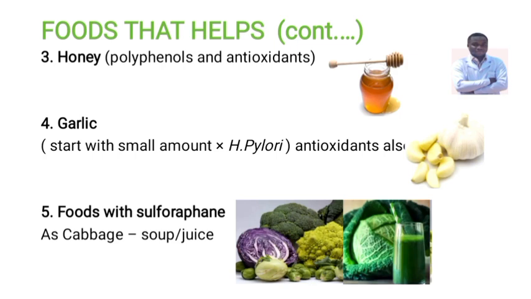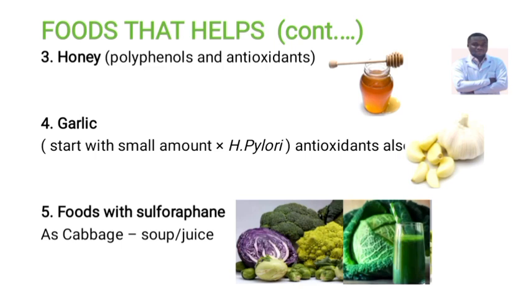And this sulfur we can call glucosinolate. These glucosinolates destroy the Helicobacter pylori. Therefore, this glucosinolate or sulforaphane, this kind of sulfur, is found in the cabbage juice.